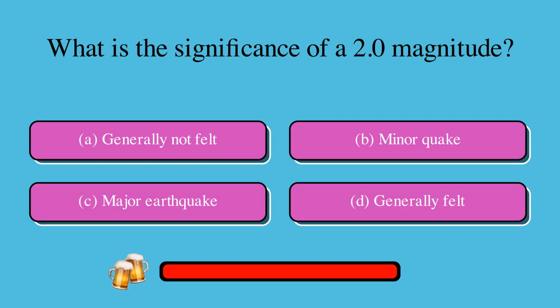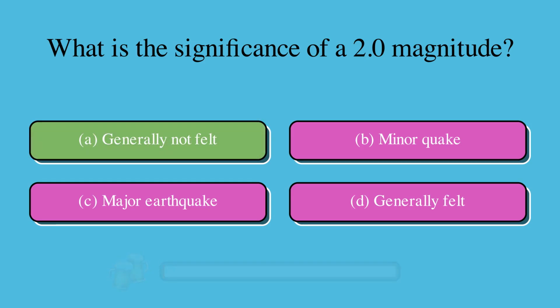What is the significance of a 2.0 magnitude? Is it A, generally not felt, B, minor quake, C, major earthquake, or D, generally felt? The correct answer is A, generally not felt.